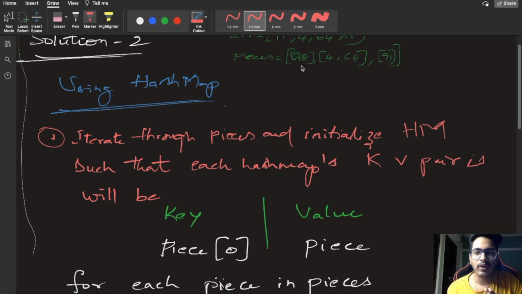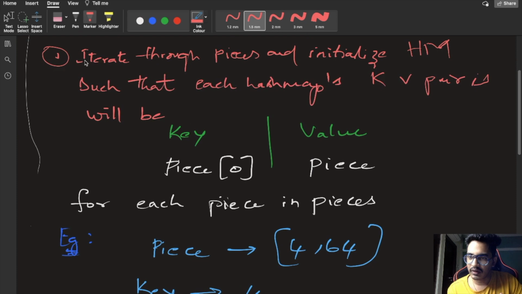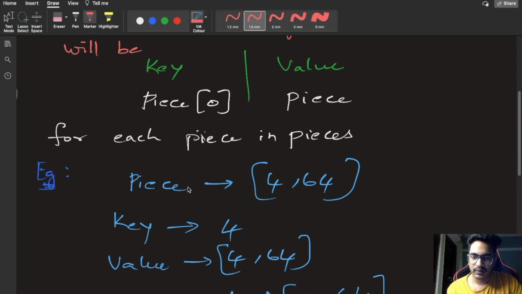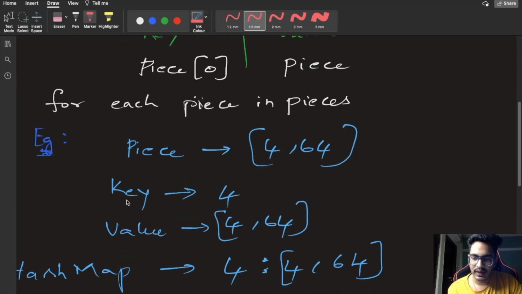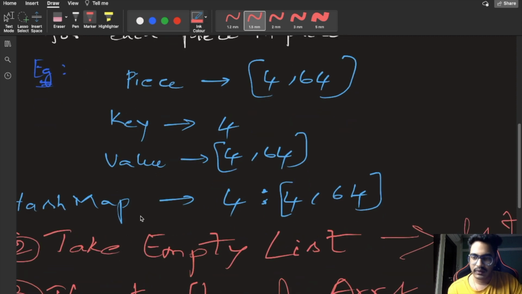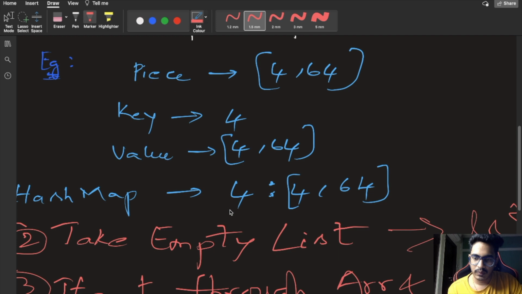So we will be initializing our hash map such that the key will be 78 and the value will be the array of 78, and the key will be 4 and the value will be 4, 64. So we are initializing with piece of 0 as key and the whole piece array as value. So that is what we mentioned in our first step in our algorithm. For each piece in pieces, so in 4, 64 as an example, the key will be 4 and the value will be 4, 64. So here one of the entries will be 4 mapped to 4, 64.